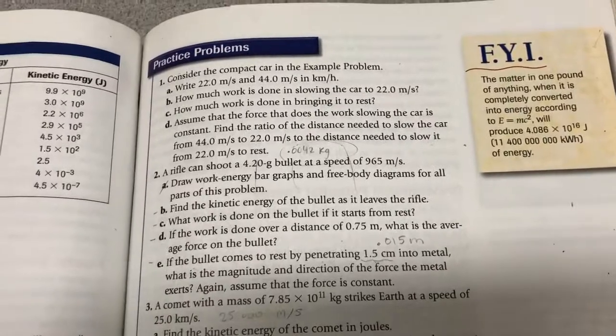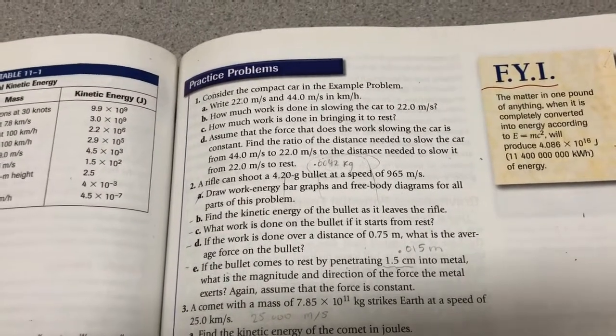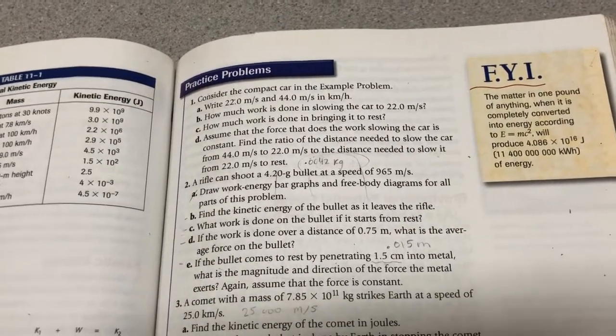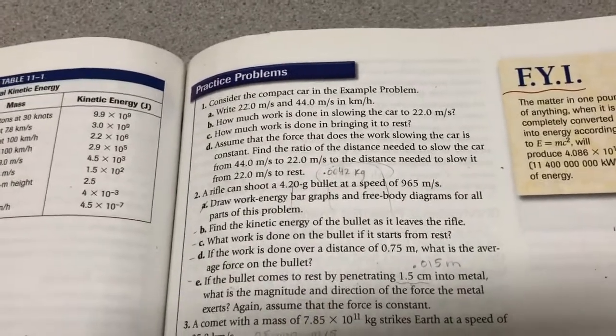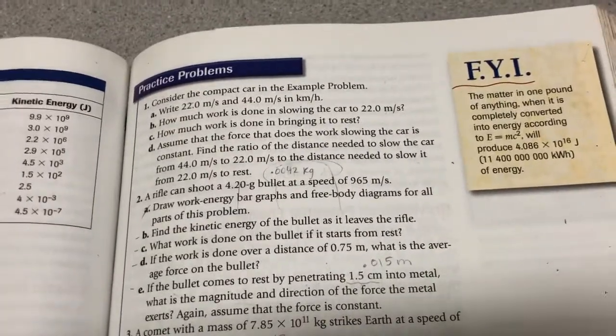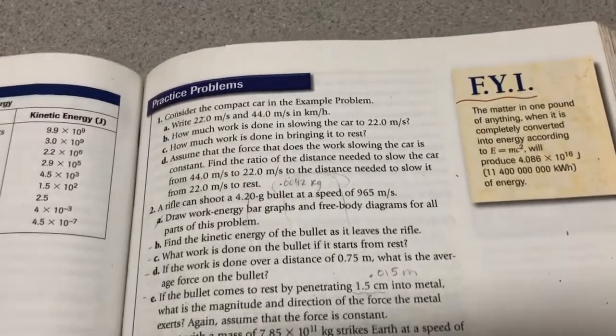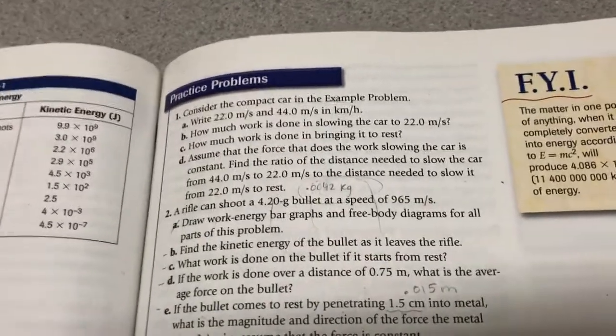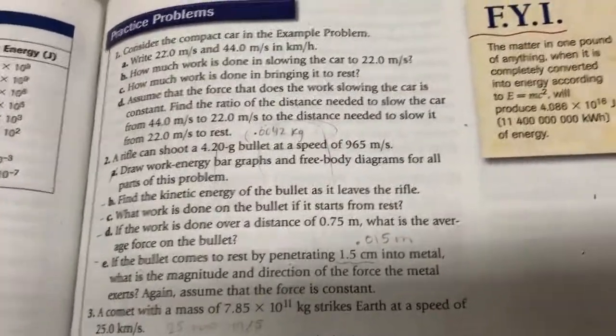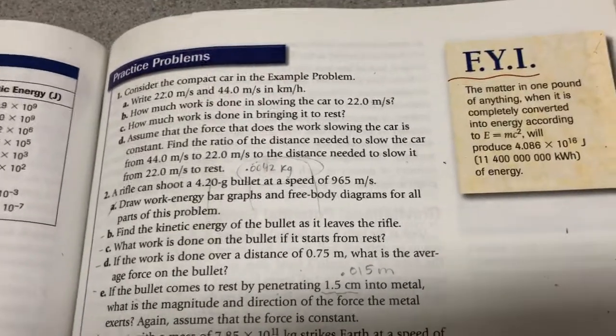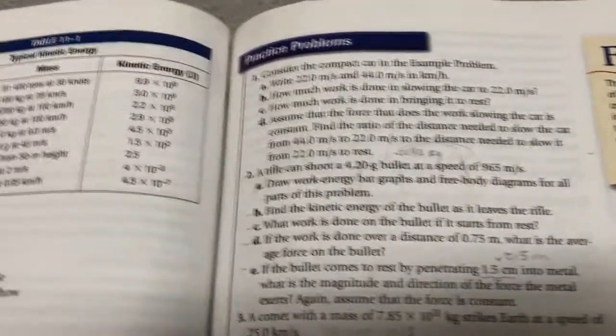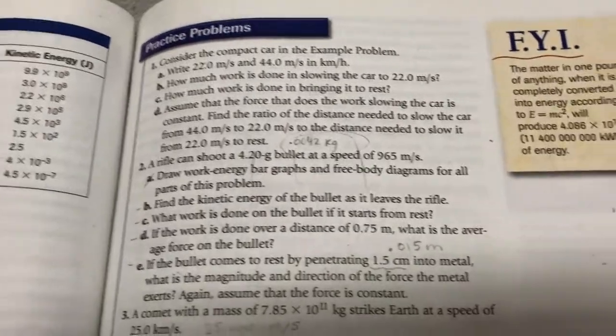And number 2, a rifle can shoot a 4.20 gram bullet, that's 0.0042 kilograms. So it says 4.20 grams, you've got to convert that to kilograms. 0.0042. Look, I just helped you out. At a speed of 965 meters per second. A says draw work energy bar graphs.